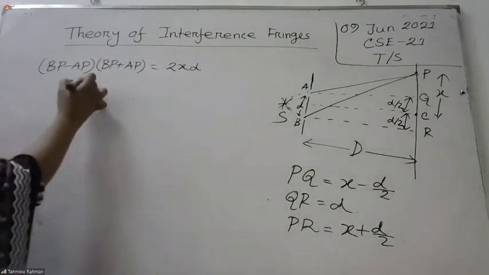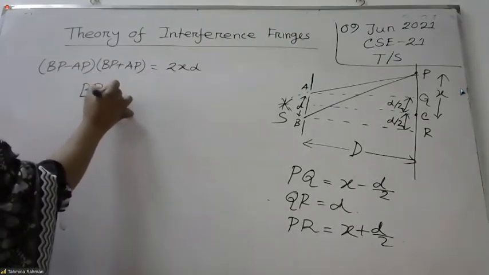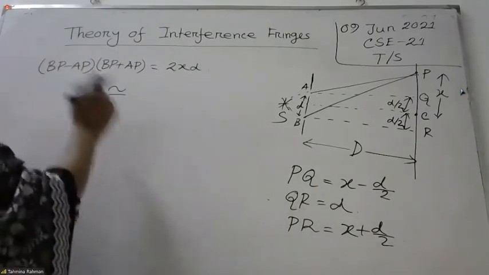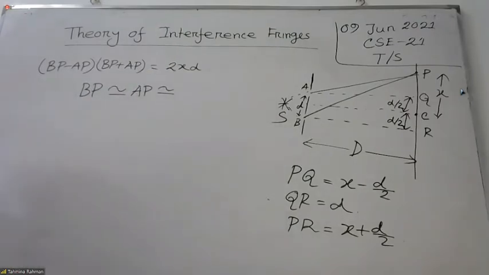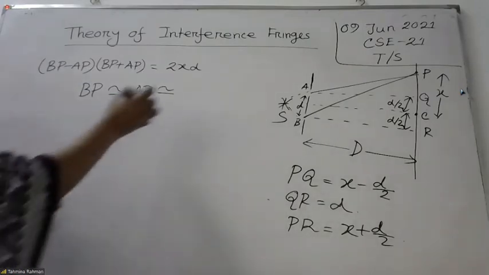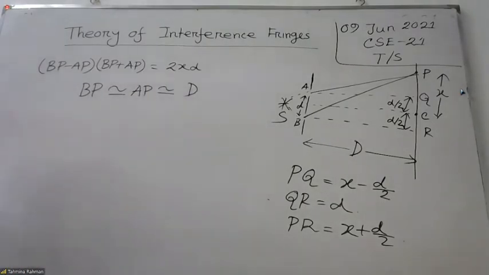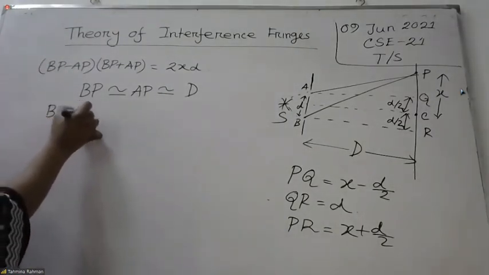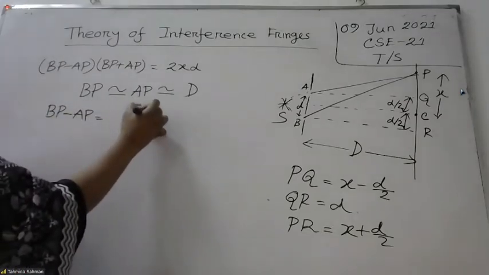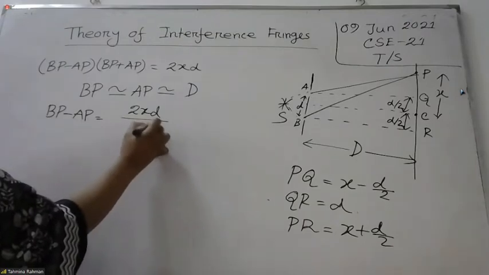BP is approximately equal to AP, and this is approximately equal to capital D. So BP minus AP is equal to 2XD divided by 2D.